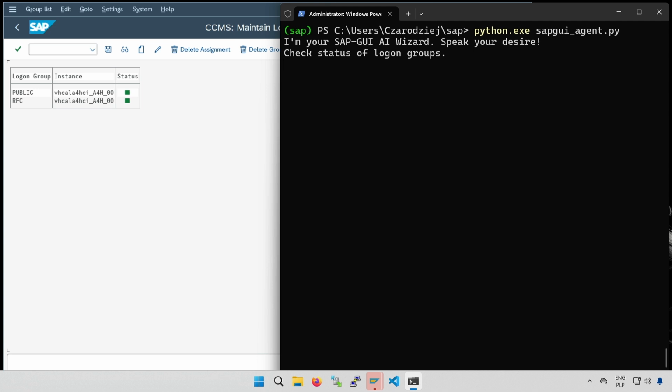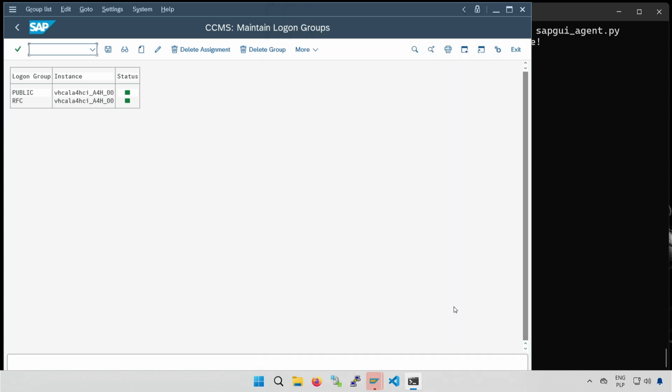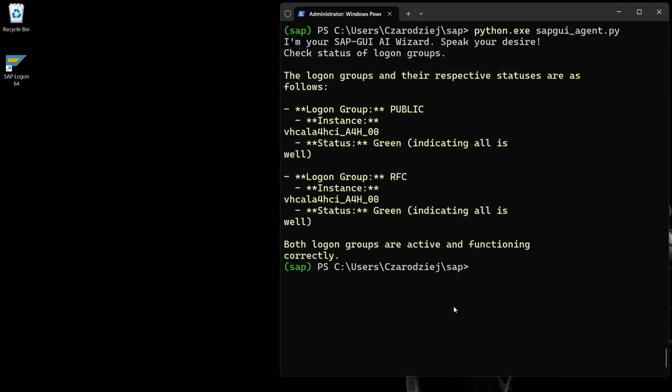Keep in mind that I'm not speeding up the video when the agent performs its actions. This is happening in real time. You can believe me, no cinema magic applied. The agent logs out, which means it has completed its task. Yes, the response is fully correct. The system has two Logon groups defined, and both have a green status.